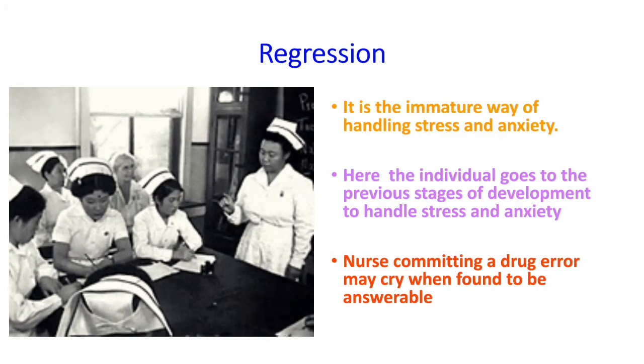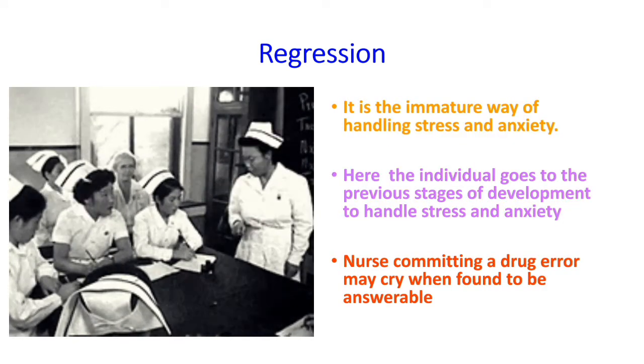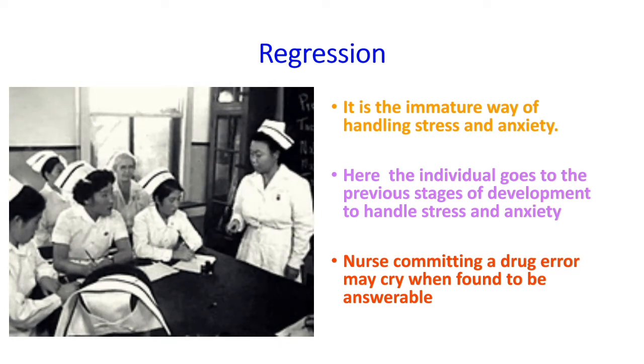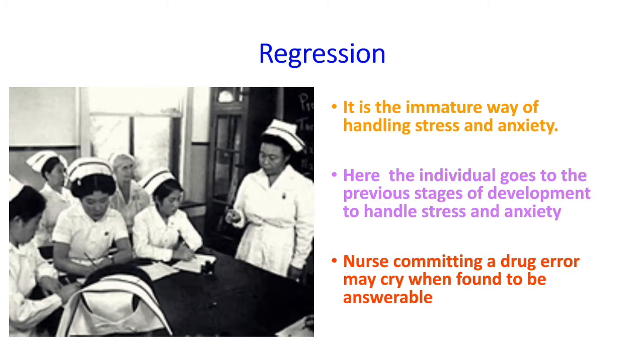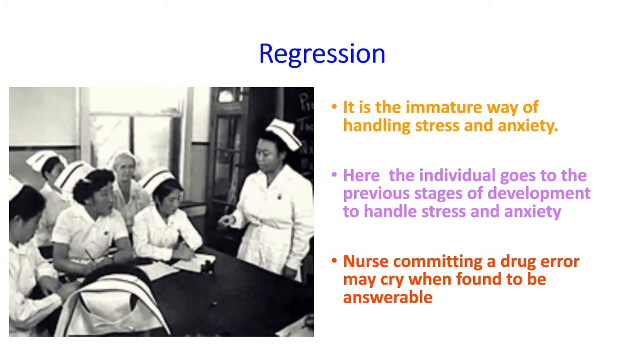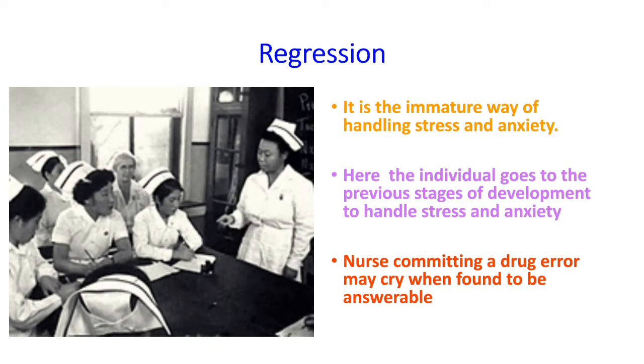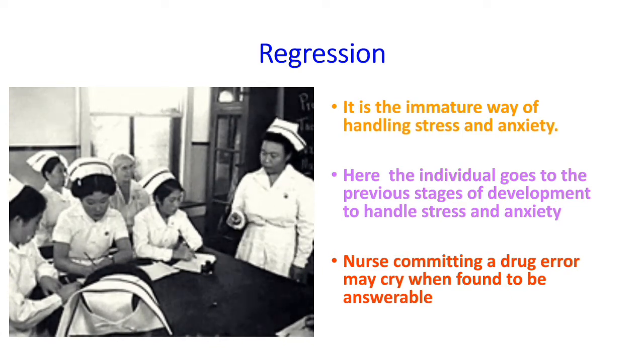Regression is the immature way of handling stress and anxiety. Here, the individual goes to a previous stage of development to handle stress and anxiety. A nurse committing a drug error may cry when found to be answerable.